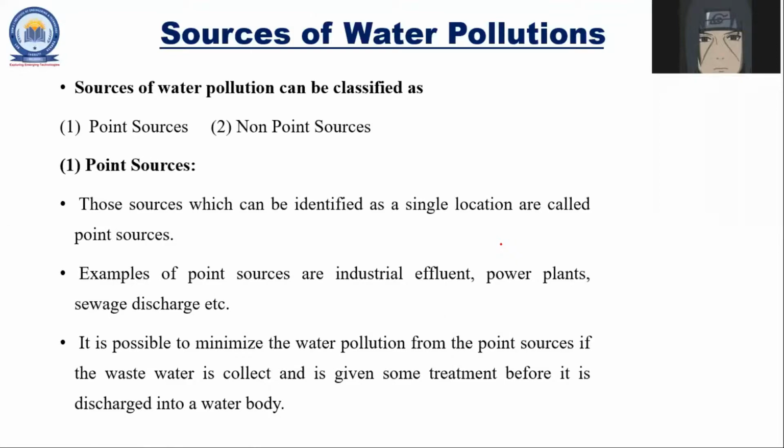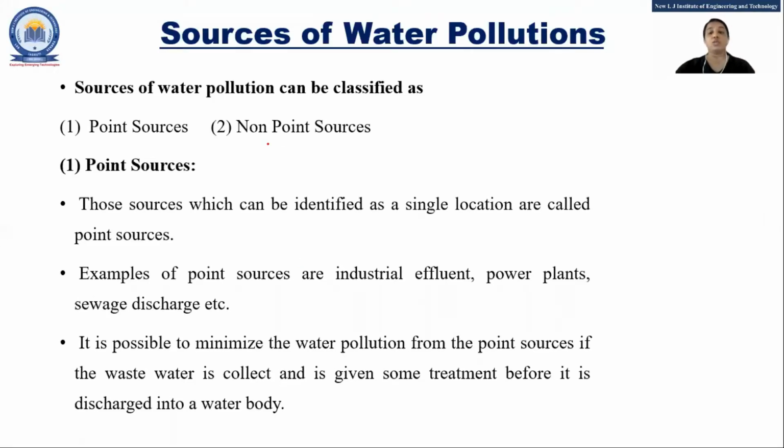Okay, fine. So we know what the source of the water is. It is from a single location. Say for example, any farm, any industry, any power plant.